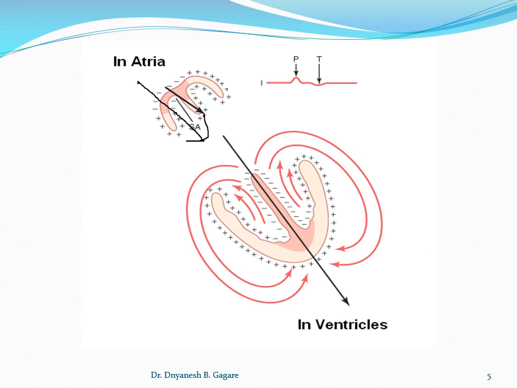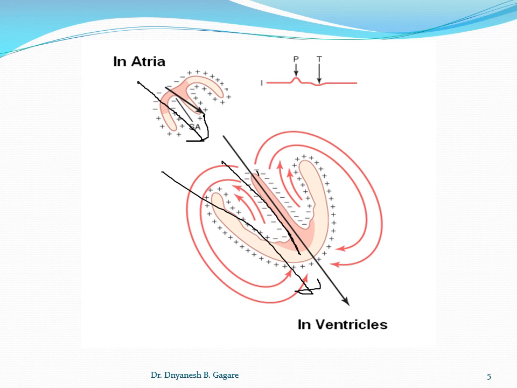Now coming to the ventricle. In the ventricle, I just told you that current enters the ventricle and first flows through the septum, that is, from base to the apex. This arrow indicates that it flows from base to the apex. The current flows from base to the apex in this way.